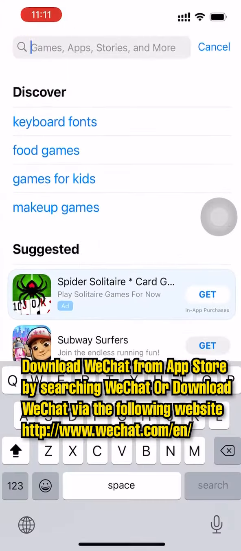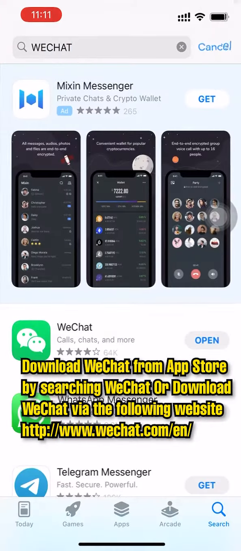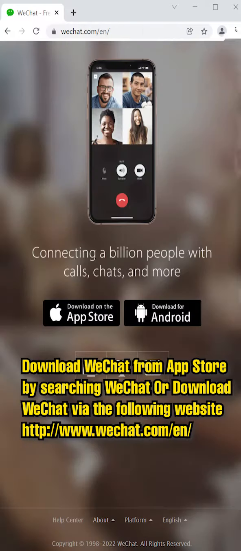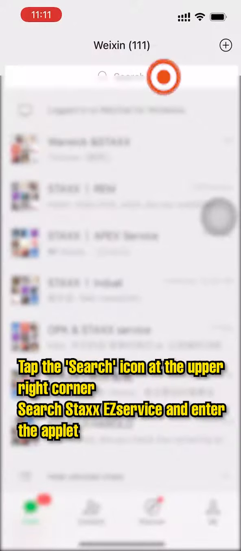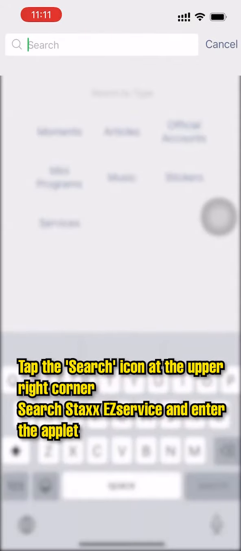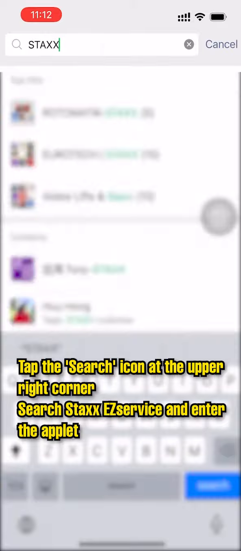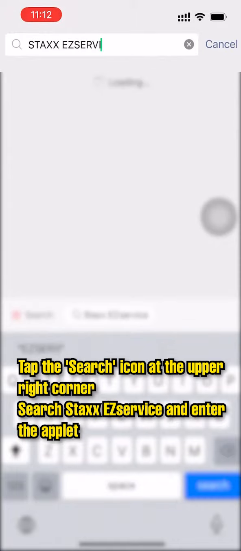Download WeChat from App Store by searching WeChat. Or download WeChat via the following website. Tap the search icon at the upper right corner. Search STAXX EZSERVICE and enter the applet.